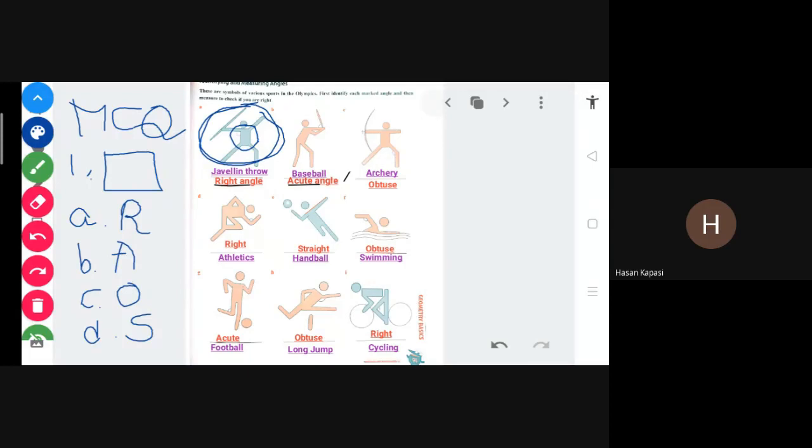And other students, what is your answer? Right angle. Yes. Right angle, ma'am. Even in the last one, right angle. I have given you some other emojis and that type of shapes, no? So in this exam also, I can give any other shape, but angles will be given this way. You have to see which angle that is. If it is a right angle, then you have to search which option it is. So these four will be the options. Is this clear about the MCQ? How can I ask?